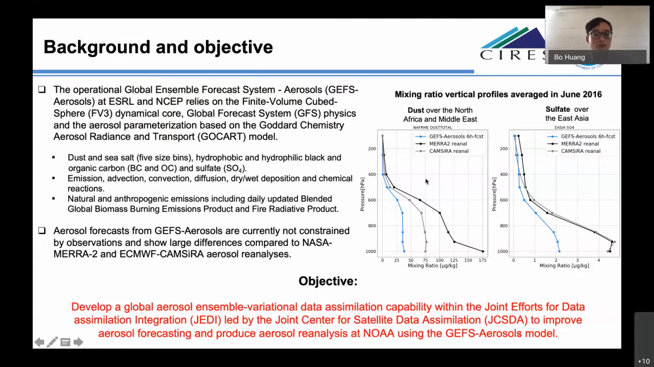So the goal of this project is to develop a global aerosol ensemble-variational data assimilation capability within the Joint Effort for Data assimilation Integration, JEDI, to improve global aerosol forecasting and produce aerosol analysis at NOAA using the GEFS-Aerosols model. Here, JEDI is a joint effort led by the Joint Center for Satellite Data Assimilation, JCSDA, and will be the next generation operational data assimilation system in the US.